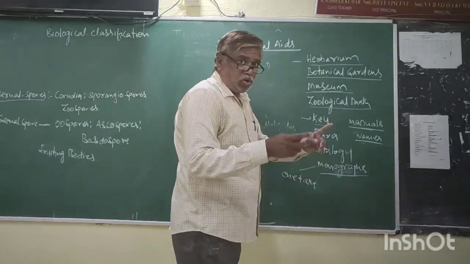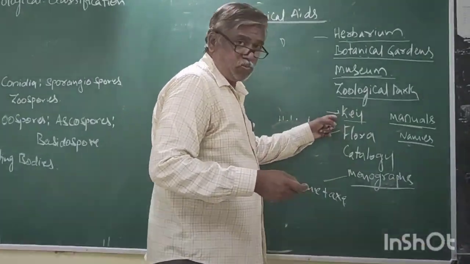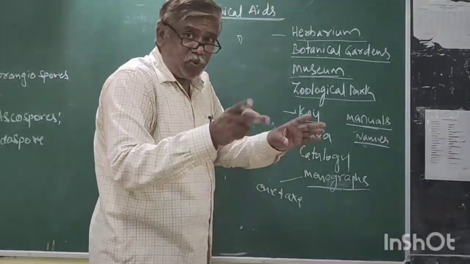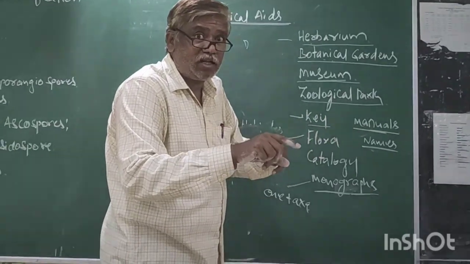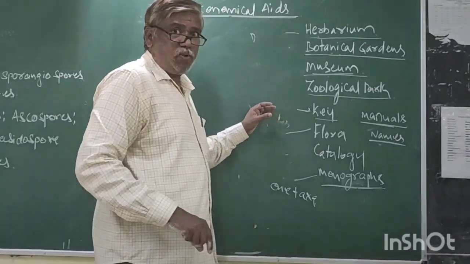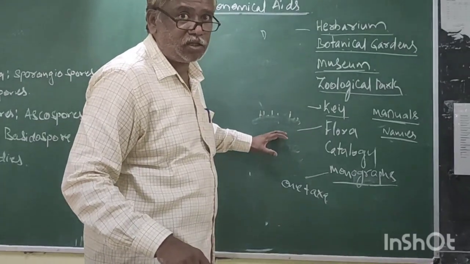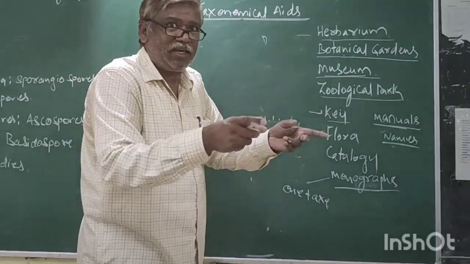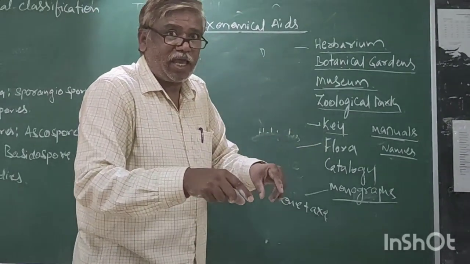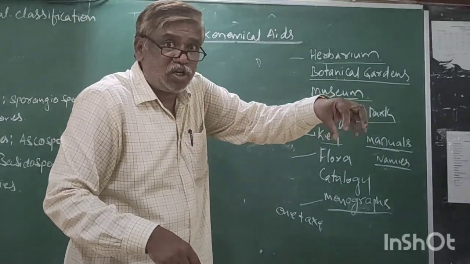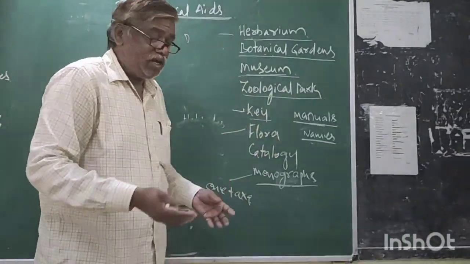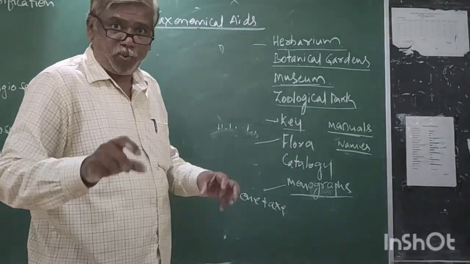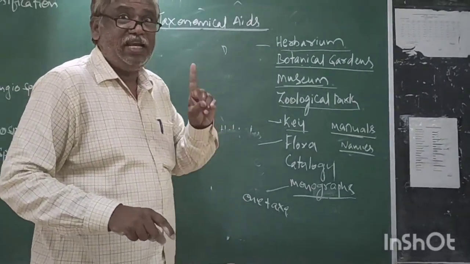That means, in making the procedure in the key, a pair of contrasting characters is there. Suppose the body is covered with hair or without hair. The body is covered by scale or without scale. These characters help in the identification of an animal. This is called a key. The two contrasting statements are called a couplet, and each one is called a lead.